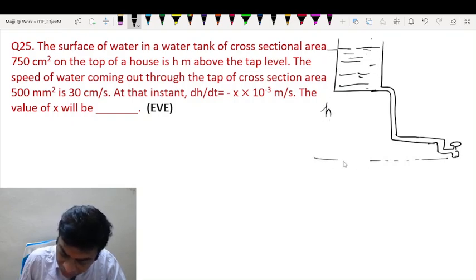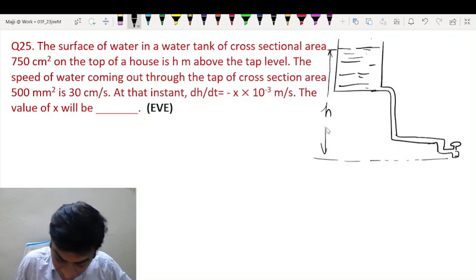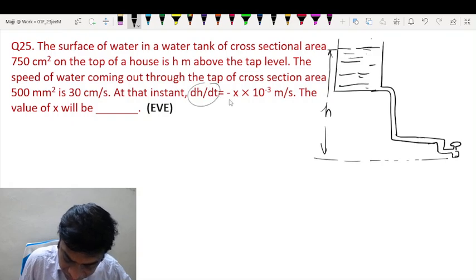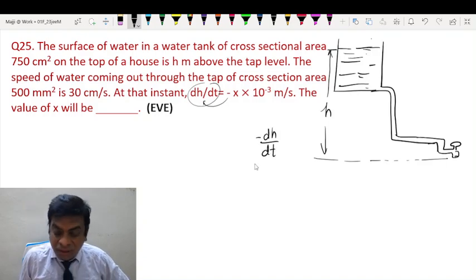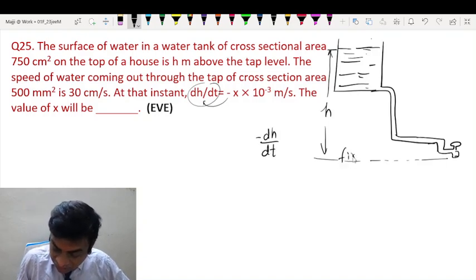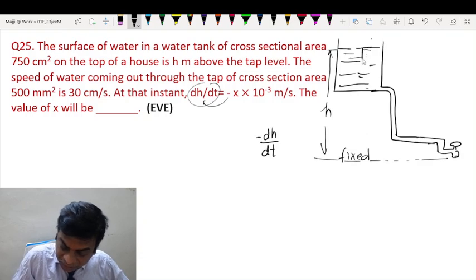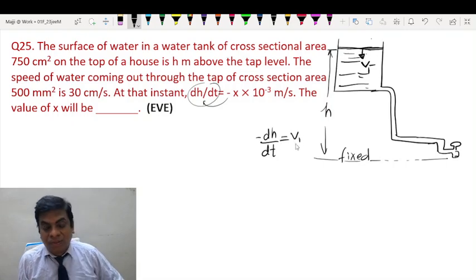From here till here it is h. It is given. Now minus dH by dt, I take minus to this side. So basically minus dH by dt is the rate at which this level is falling. This is fixed level, but this is decreasing as water comes. So basically it is the velocity of this surface V.